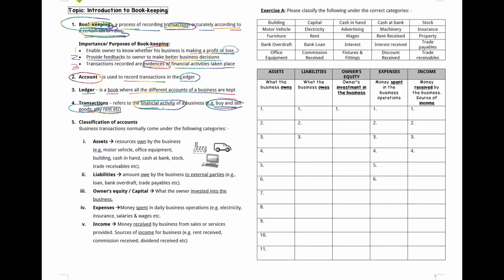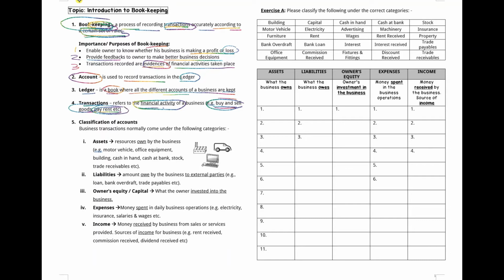As we go along in year 9, you will learn the different types of ledgers, maybe the sales ledger, purchase ledger, and so on. But basically, a ledger means the books where the different accounts are kept, and an account is used to record the transactions. For example, you see this transaction, say, we pay for rent.